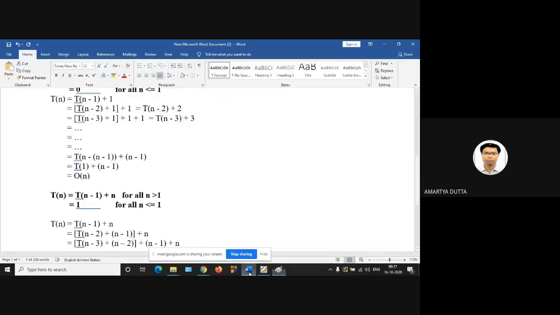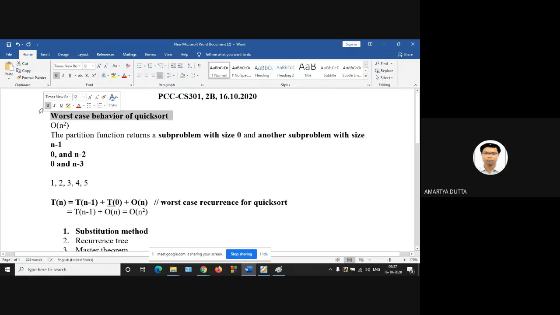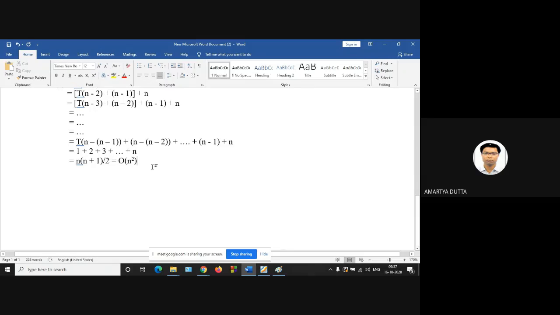So this is the worst case behavior of quicksort. Now best case behavior of quicksort.